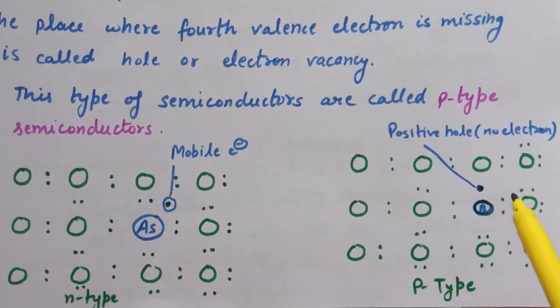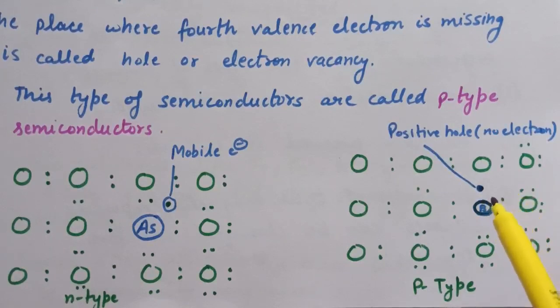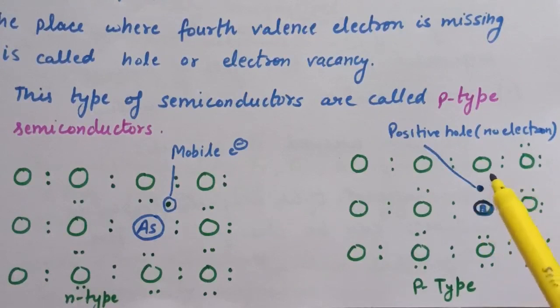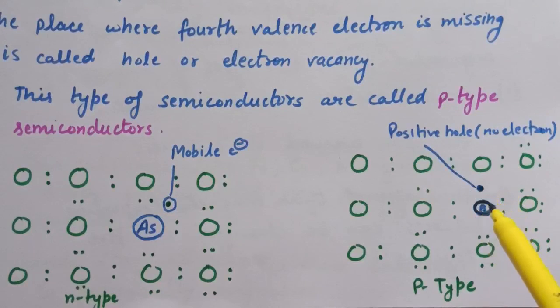An electron from the neighboring atom can jump to fill up this electron hole, but then an electron hole is created at the site from where the electron has jumped. As it continues, the electron holes will move in the opposite direction. Now when the electric field is applied, the electrons move towards the positively charged plate and the electron holes move towards the negatively charged plate as if they carry positive charge, and therefore they are known as p-type semiconductors.